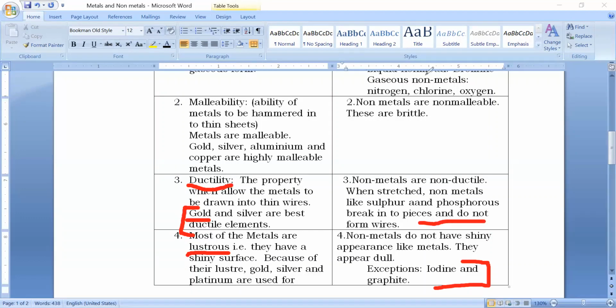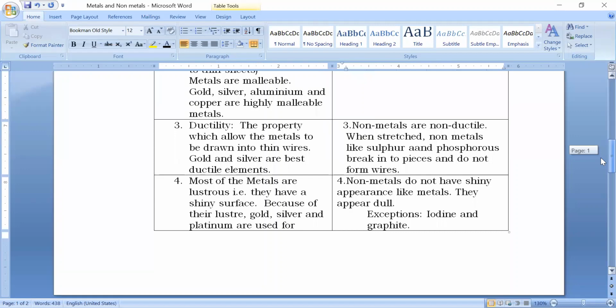Children, when you are learning the properties of metals and non-metals, you have to learn the exceptions, because from exceptions you will have your multiple choice questions or 1 mark questions.